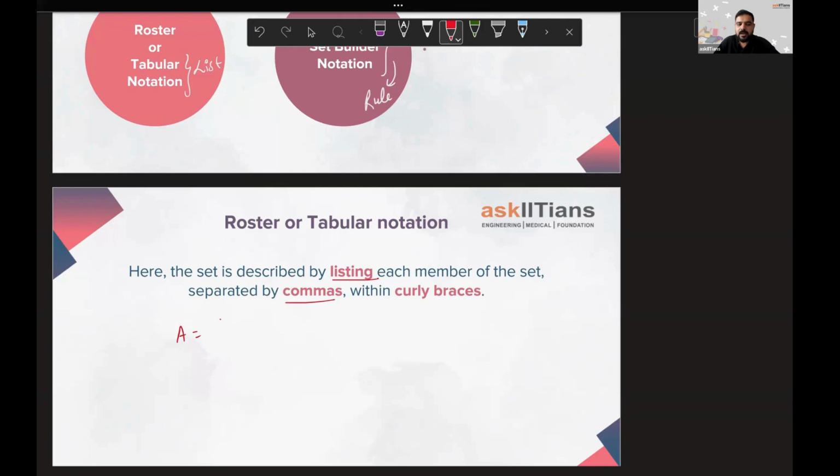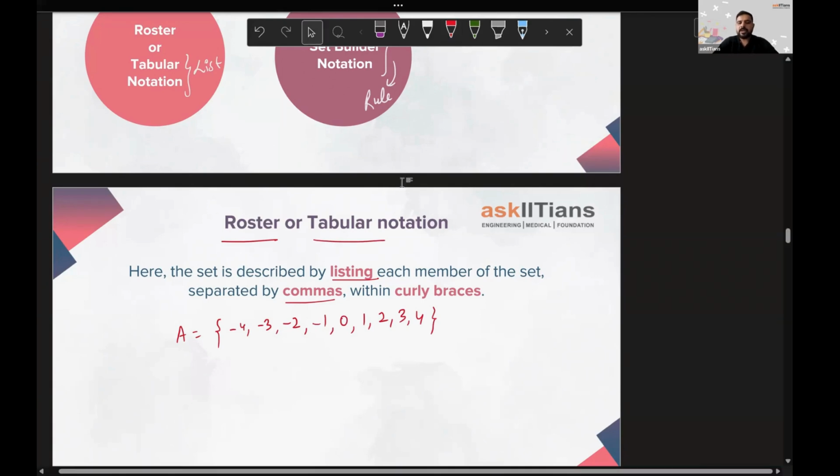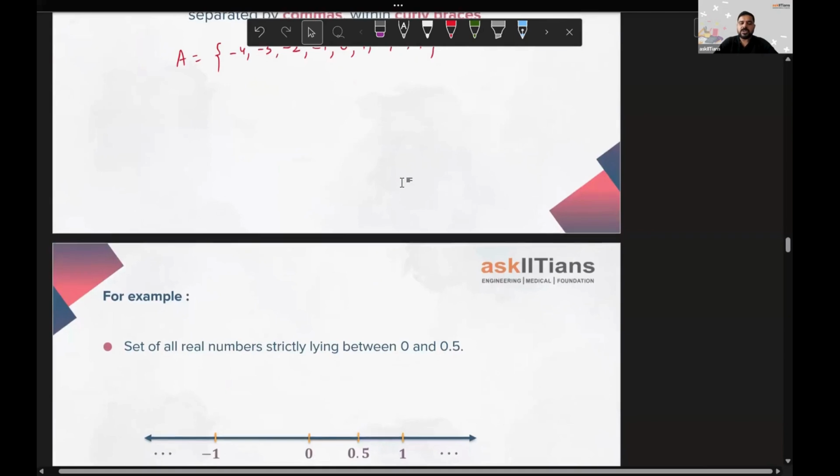I'll write it as A, curly bracket, we'll start with -4, -3, -2, -1. You can see I'm separating all the elements by commas. 0, 1, 2, 3, and 4. And I am again closing the curly braces. So on the left side and the right side, we'll be having curly braces. We'll be writing the elements and they will be separated by commas. So this representation or this notation we call the roster notation or tabular notation. All right. So I hope you understood this.